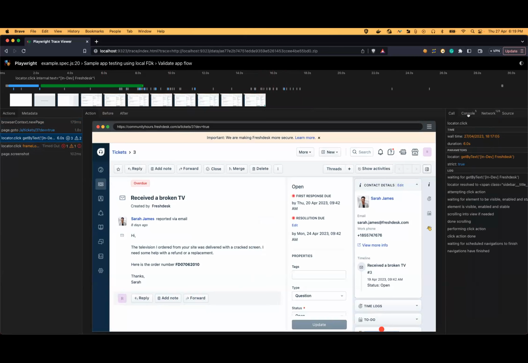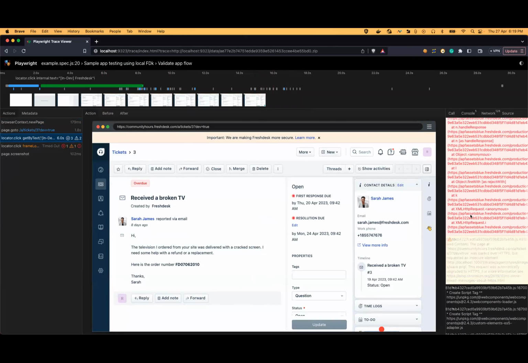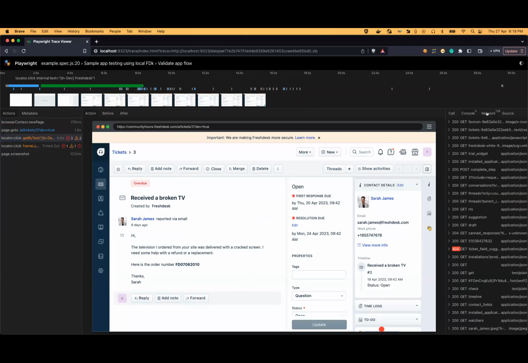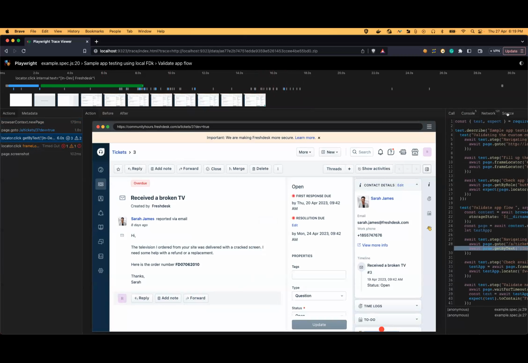If we check the console logs, it does provide detailed logs: what are the console logs which happened during that time, what are the network logs, and if there is any failure in the network logs, what were those. It will also show the source. This is our test source which we are using.